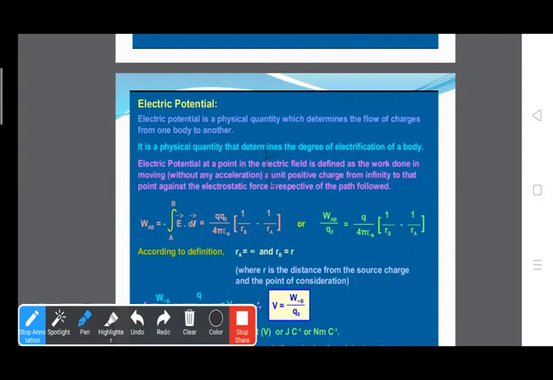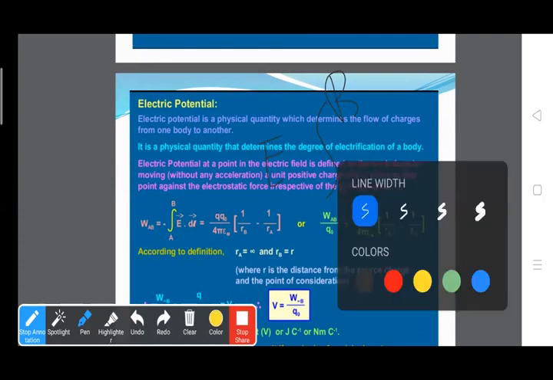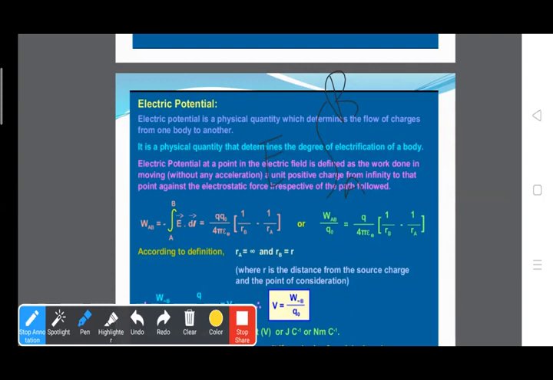Clear? So now on solving this, we find Q naught times Q upon 4 pi epsilon naught, in bracket 1 upon RB minus 1 upon RA.